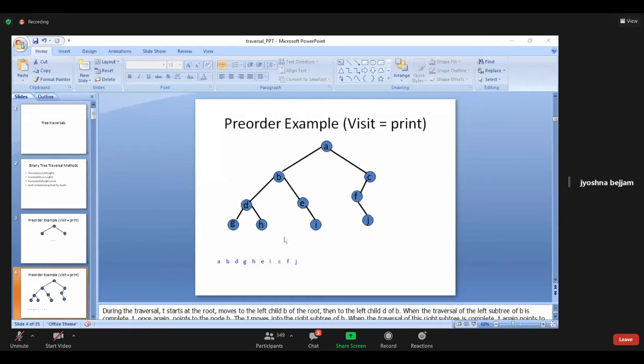Left part means F. So F is also a root here because F has one more child. So J, F printed. And for F, is there any left child? No. So null. Nothing but J. So I printed J here. So preorder means root, left, right. First print the root, then go to the left part and print the left, and go to the right part. Root, left, right. Okay, clear.